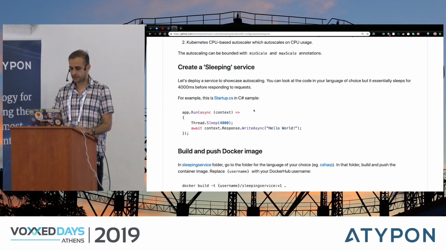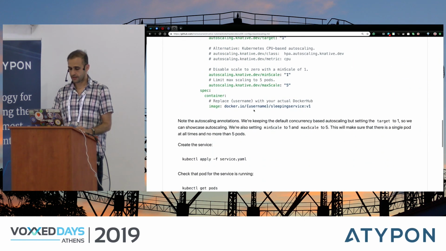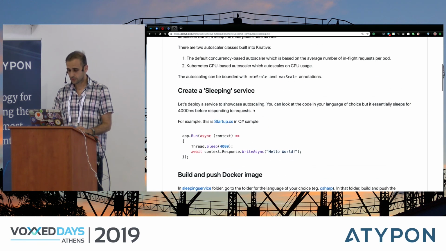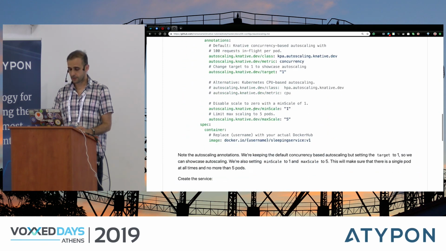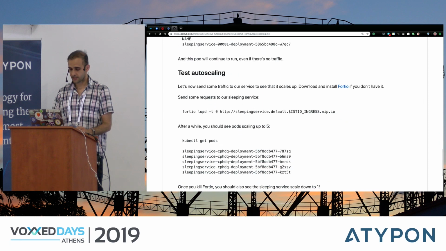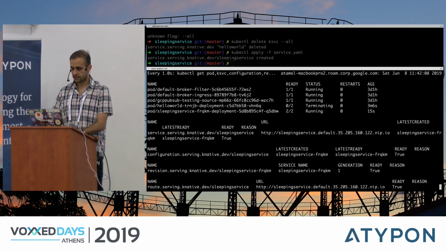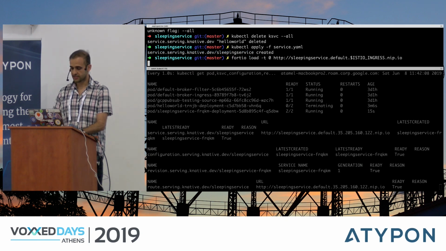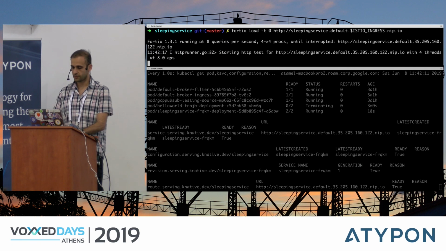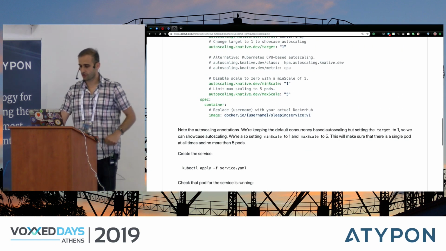And let me copy the Fortio command. So I built and pushed the image. And then this is my Fortio where I'm just sending some requests to my service. So this sleeping service is running. And let's just send some load. So that should be fine. And in the meantime, I can show you how to configure this.